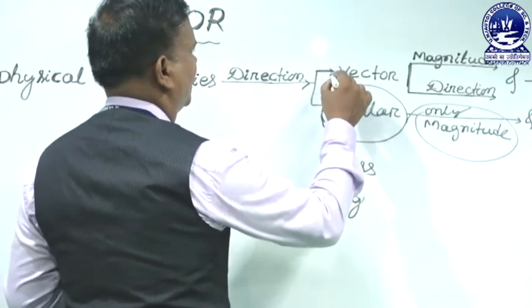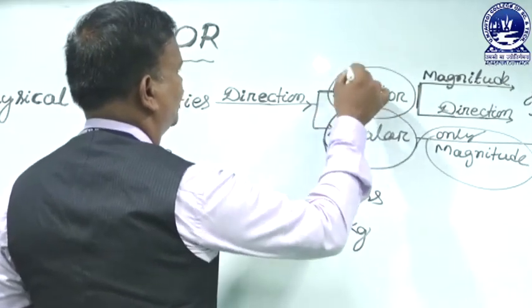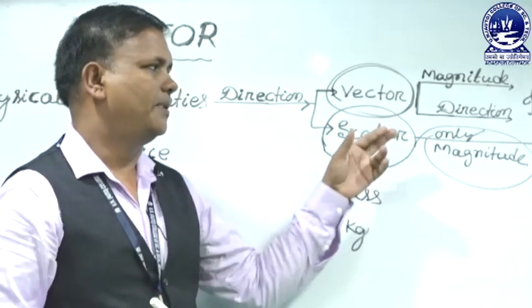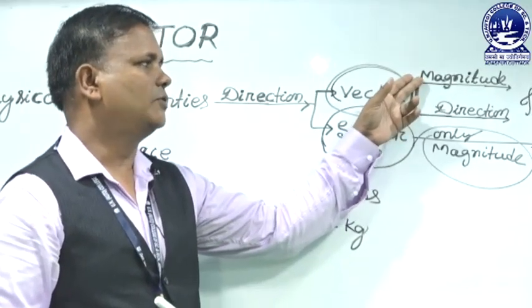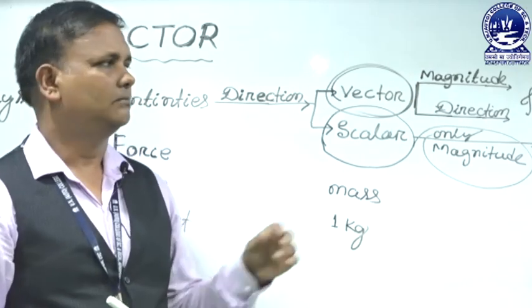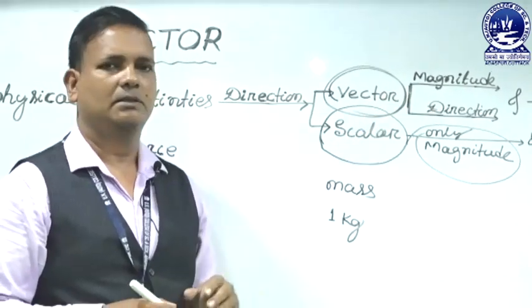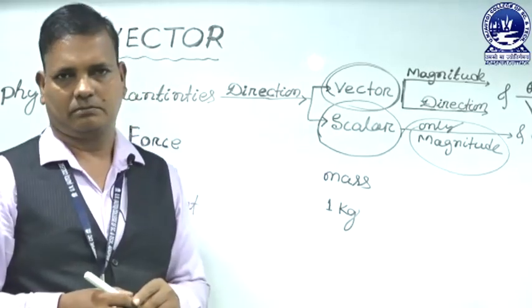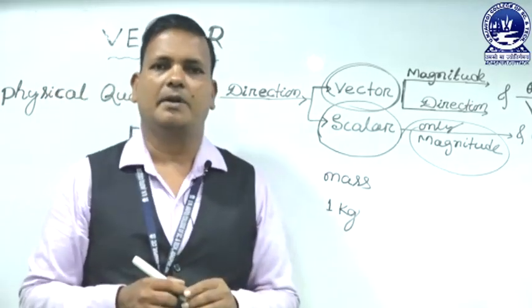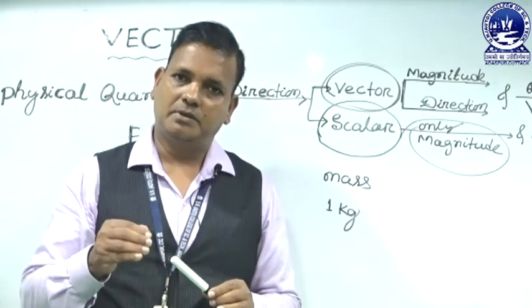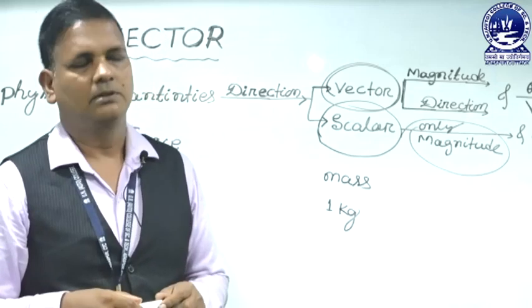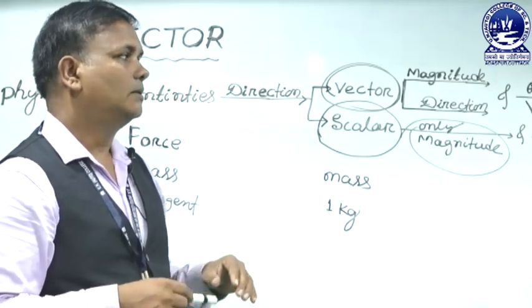Similarly, what are vector quantities? If a physical quantity has magnitude and direction, then the quantity is known as a vector quantity. Those physical quantities have magnitude as well as direction for their complete specification.